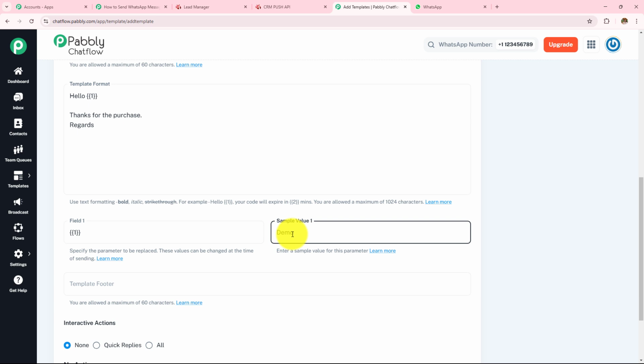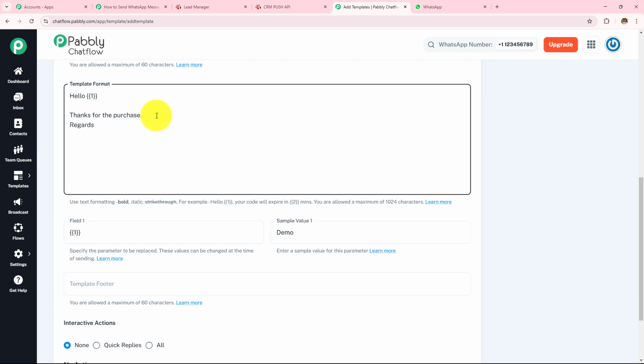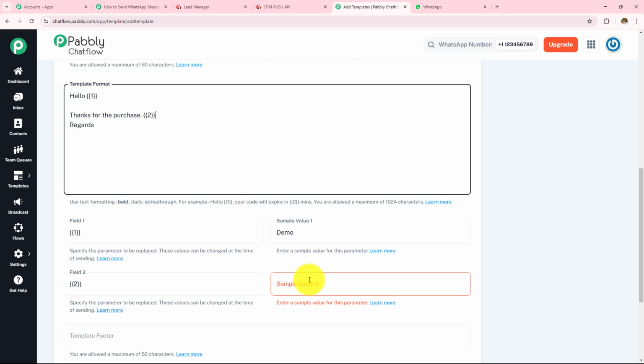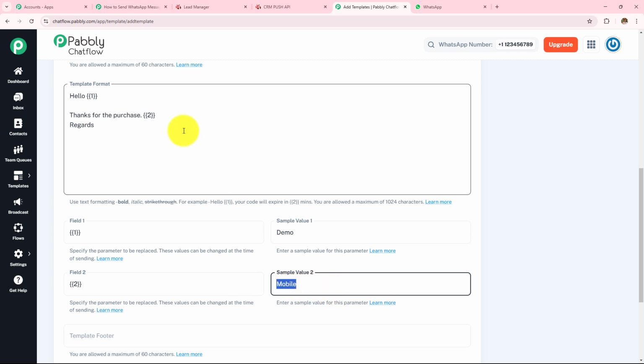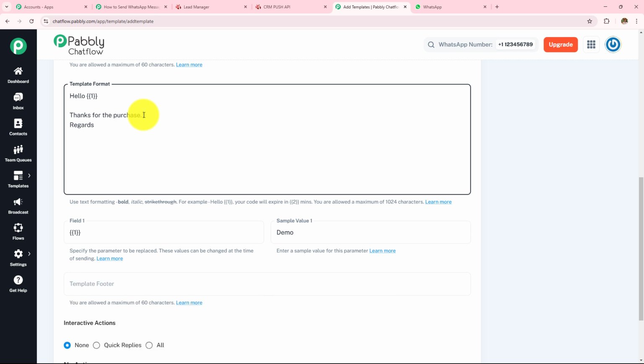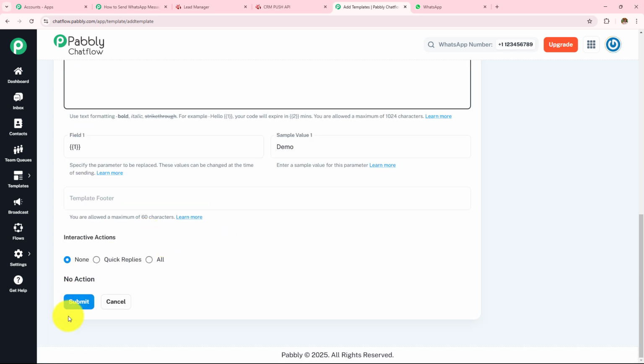If you want to add more custom variables, you can enter them according to your choice and preference. Let's say we are going to add more variables, and then we have to enter a value for that variable. So let's say thanks for the purchase, and we are going to write the product name, mobile phone. So this will be replaced with the value of that product or the name of that product. Now here, as I just want one custom variable, I am going to keep only one variable, and then after creating this, I simply have to click on Submit. After a few minutes, my template will be approved, and then I can use this template in my Pabbly Connect workflow.